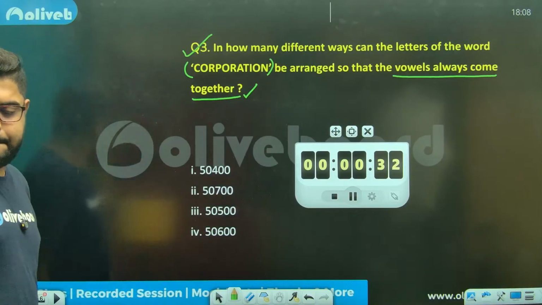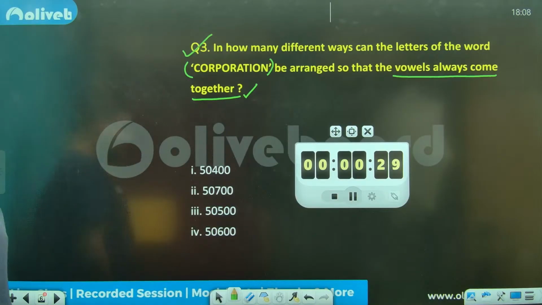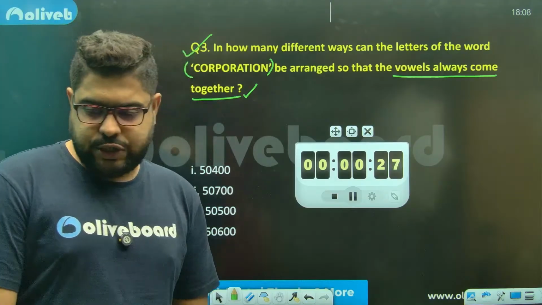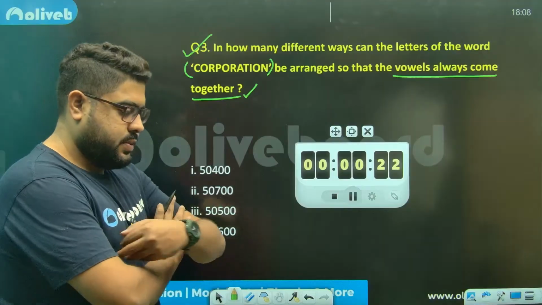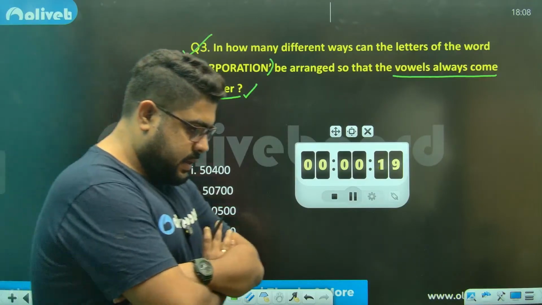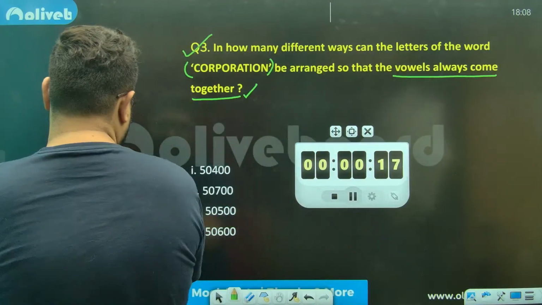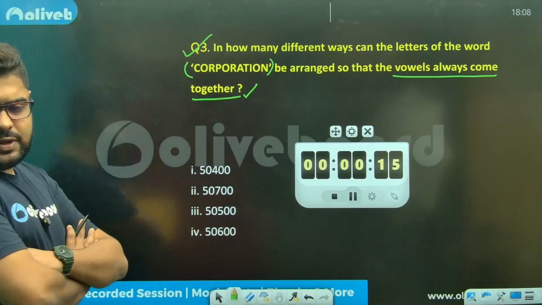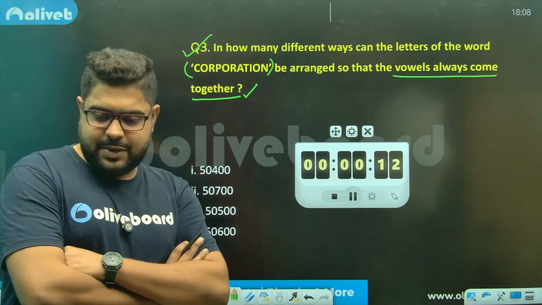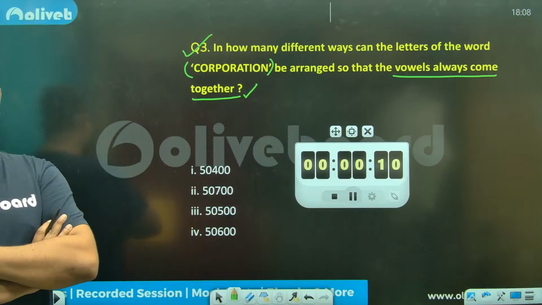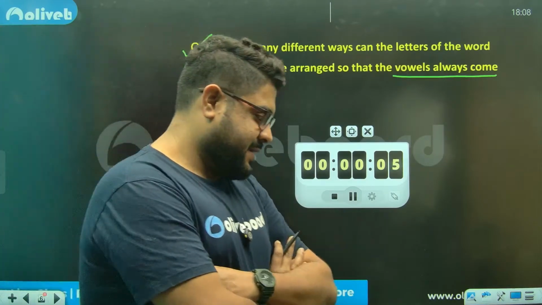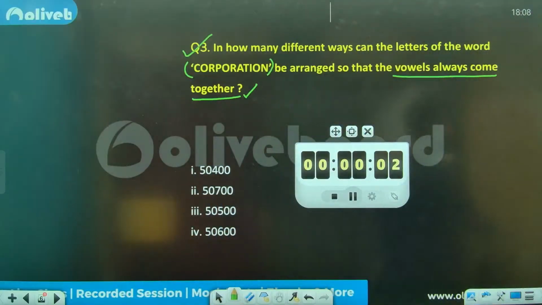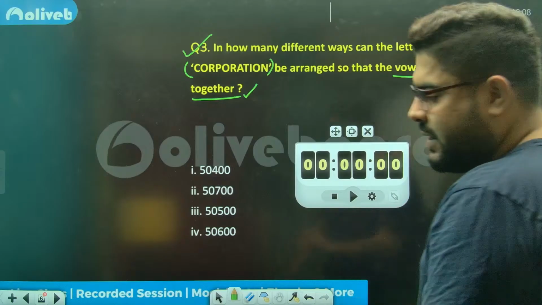Tell me. Ashutosh, give me the answer. 7 factorial. Okay, I do not think so. I don't think 7 factorial will be this big a number. 720 into 7. Any answers?